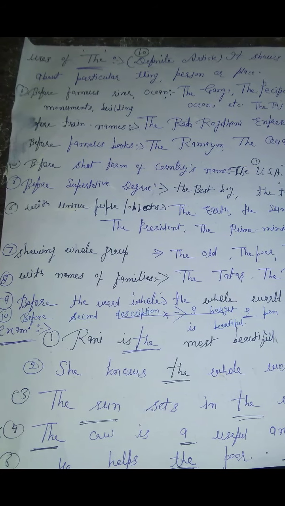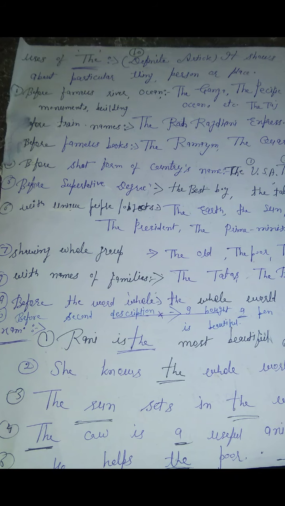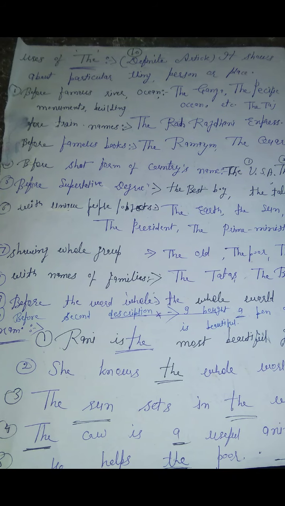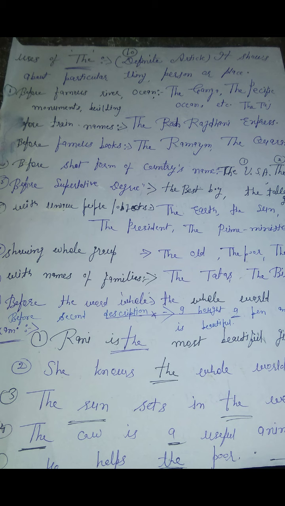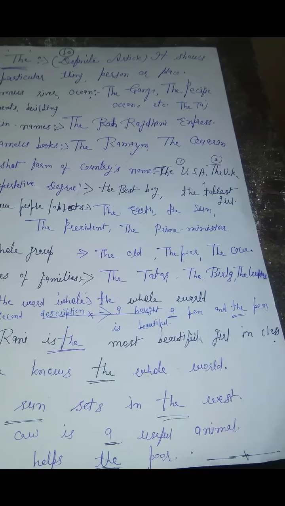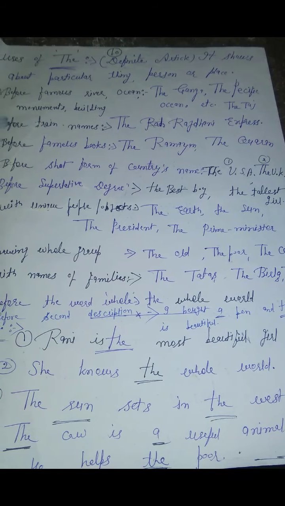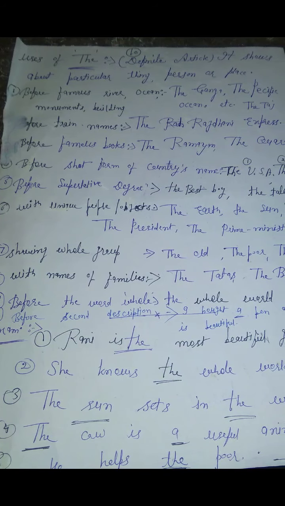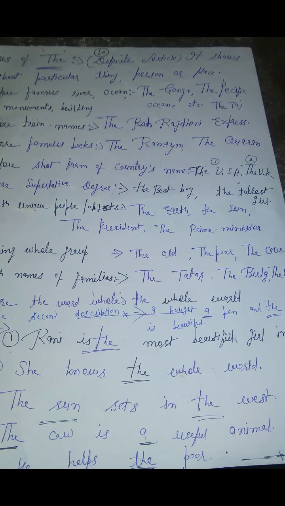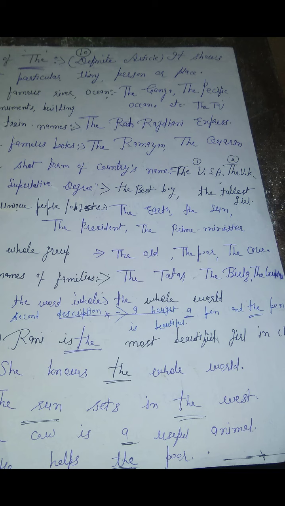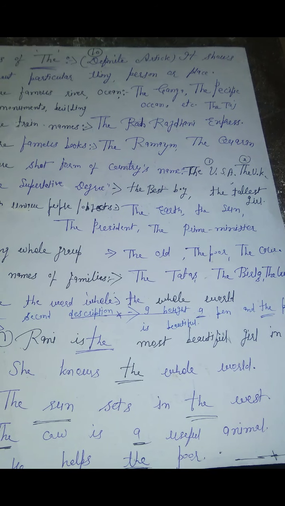Before superlative degree, we always add the, like Ram is the best boy in the class, Radha is the tallest girl in the 7th class. With unique things like the earth, the sun. For example, we will say the earth moves round the sun, so we add the, because here we are just talking about a universal thing.